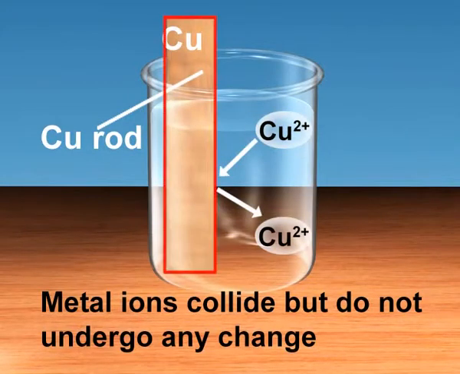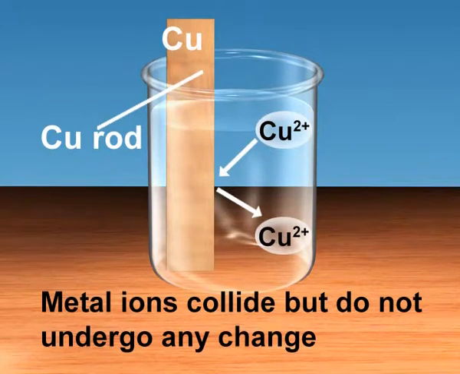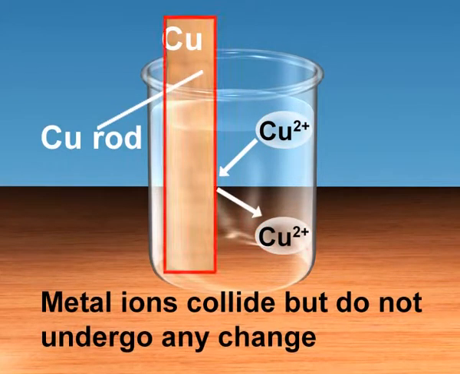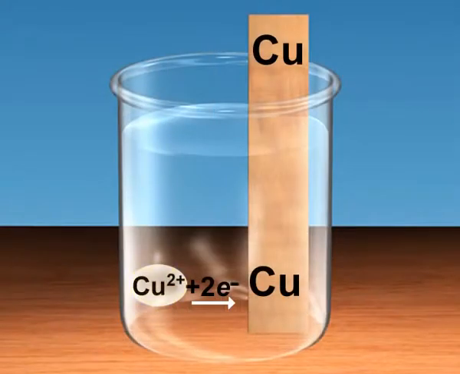When an electrode, say copper, is immersed in a solution of its ions, then either of the following three possibilities can take place. The metal ions, that is, the cupric ions, Cu2+, may collide with the electrode and not undergo any change. Cupric ions, that is, Cu2+ ions, may collide with the electrode and may gain electrons and get converted into metal, that is, metallic copper.